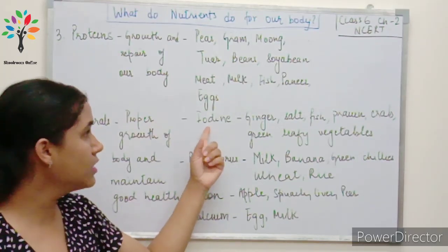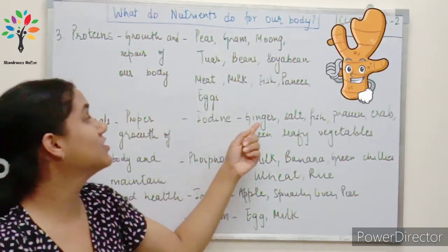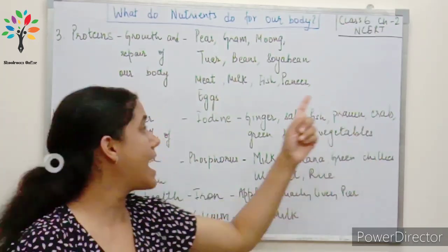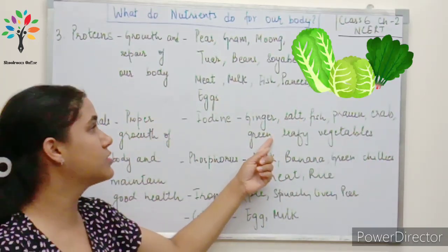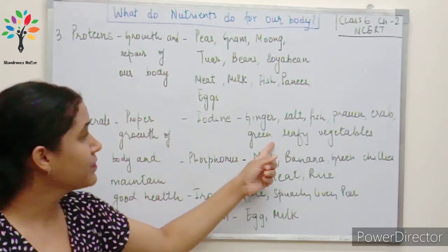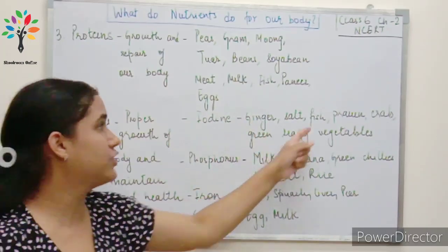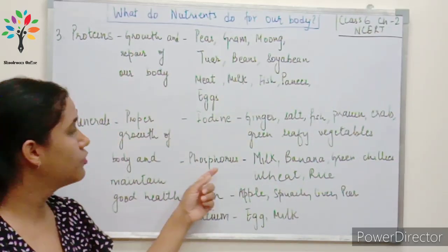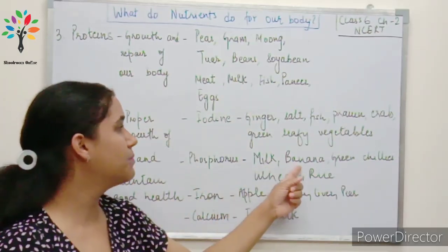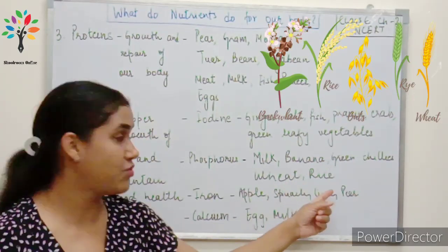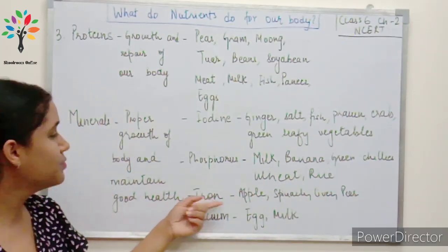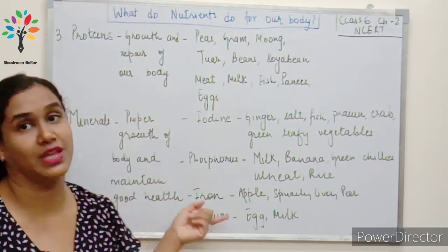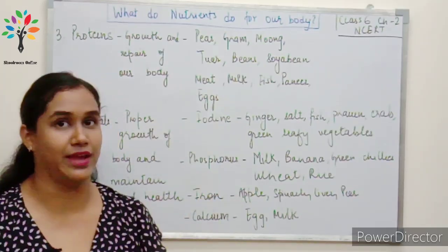First is iodine. Iodine is present in ginger, salt, fish, prawn, crab, green leafy vegetables. So here also you can see you have plant sources also and you have animal sources also. Phosphorus. Phosphorus is present in milk, banana, green chilies, wheat, rice. Iron is present in apple, spinach, liver, pear and calcium in milk and egg.